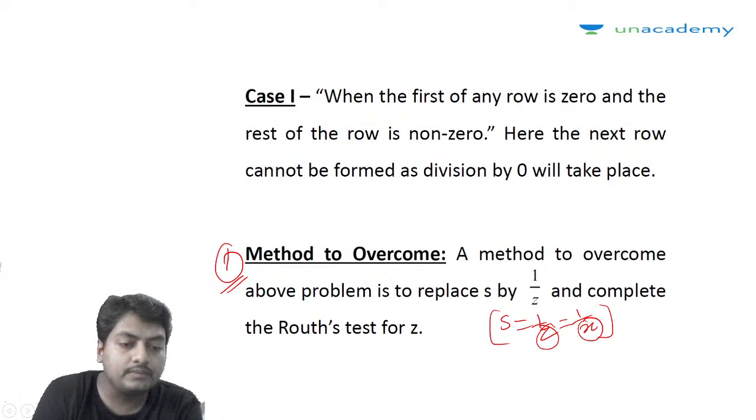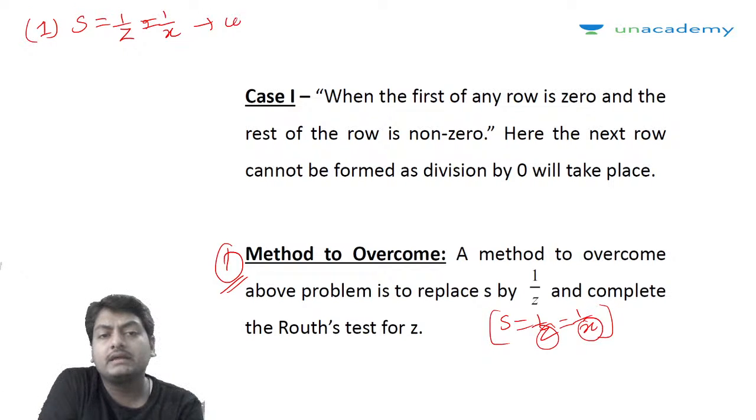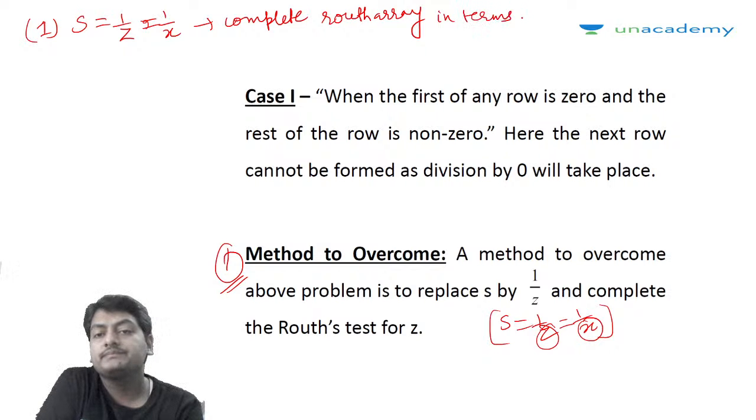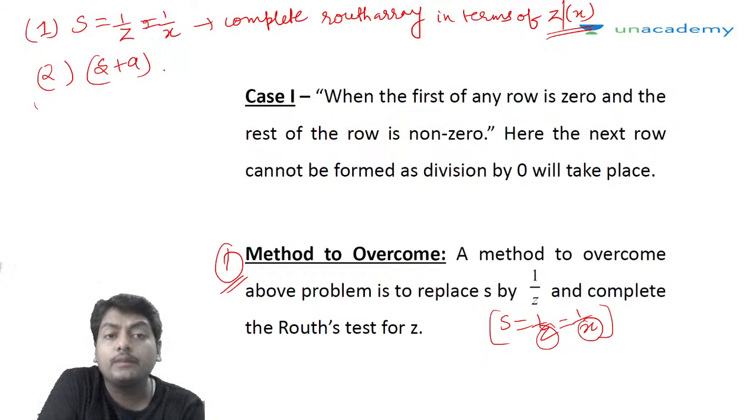To solve this problem of the first element being 0, the first method is we can replace s by the inverse of the variable, 1 by z or 1 by x, and complete the Routh array in terms of that variable z or x, right? Second method, we can multiply the entire array by another pole,